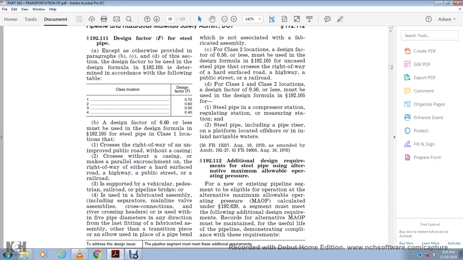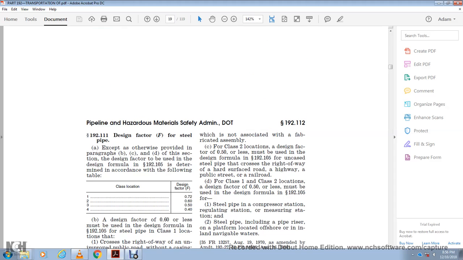River crossing headers are used with the 5 pipe diameters and any directional last fitting or fabricated assembly other than a transition piece or an elbow used in place of the pipe bend, which is not used in fabricated assembly for Class 2 location. Design factor 0.50 or less must be used in the design formula, 192.105.